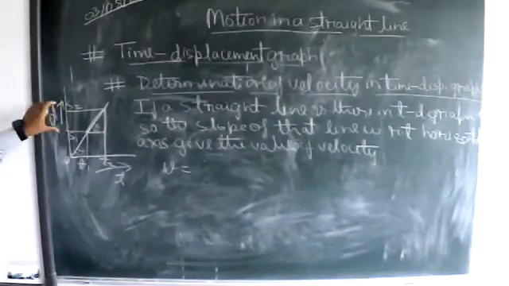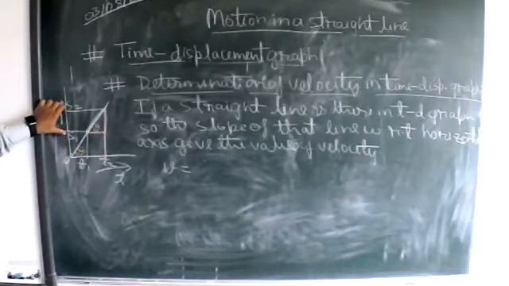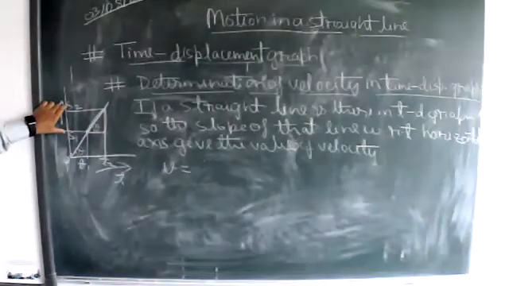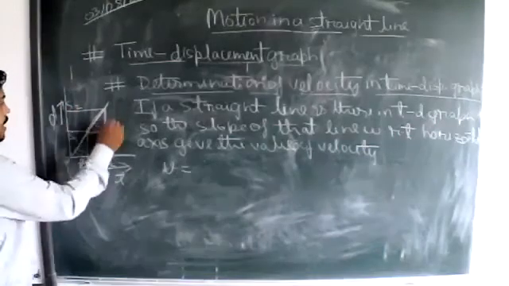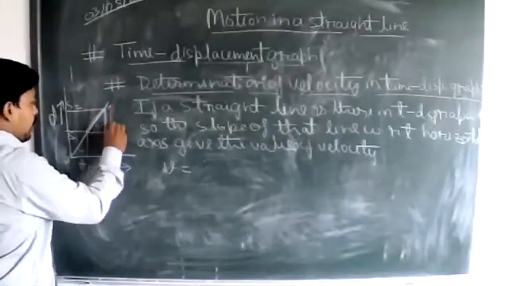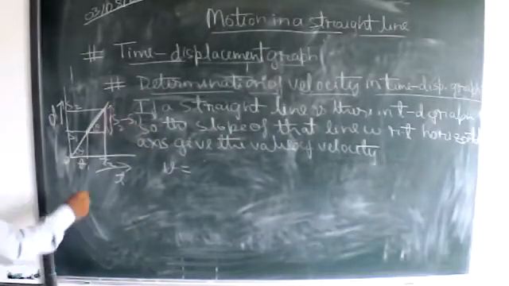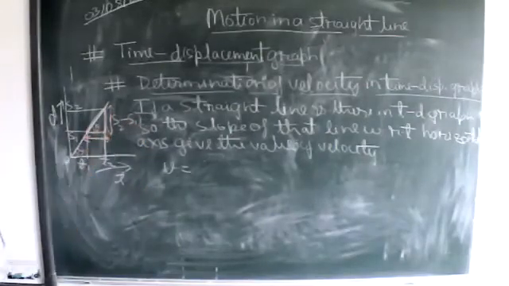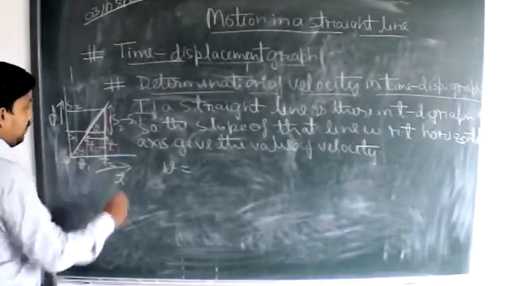So what will be the net displacement corresponding to this time interval? How much? S2 minus S1. So this distance will be S2 minus S1. So this will be how much? S2 minus S1. This will also be S2 minus S1. And this will be what? T2 minus T1. Okay? This will be T2 minus T1.